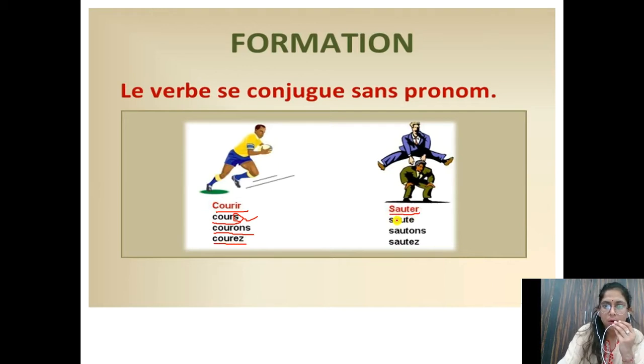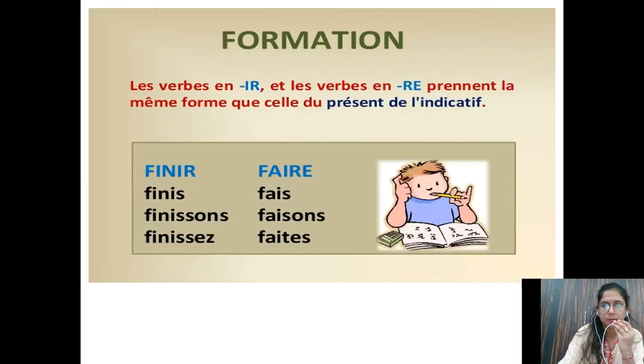So again now you can see that with tu form es should be there, but I have removed s here. It's saute, s is not there. Then sautons, simple ons, then sautez, and at last you have to put an exclamation mark everywhere for imperative. Okay, here also you have to put an exclamation mark.